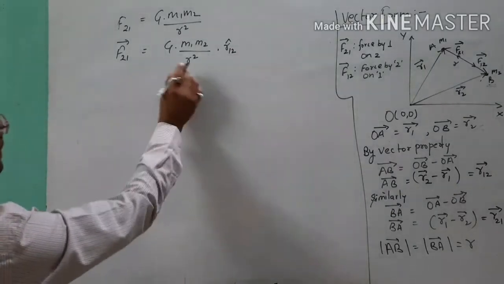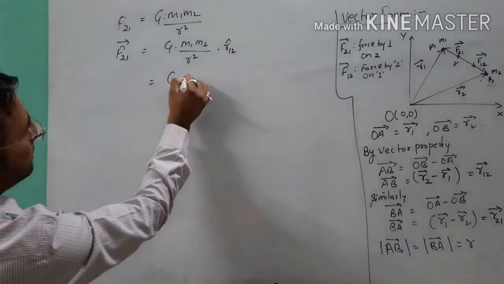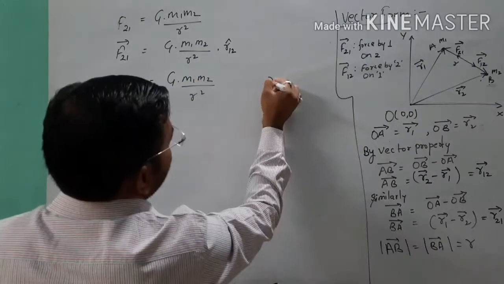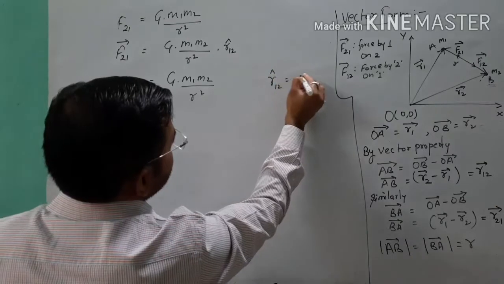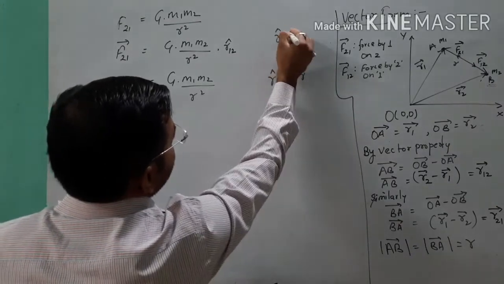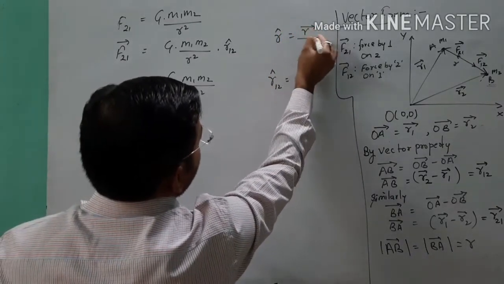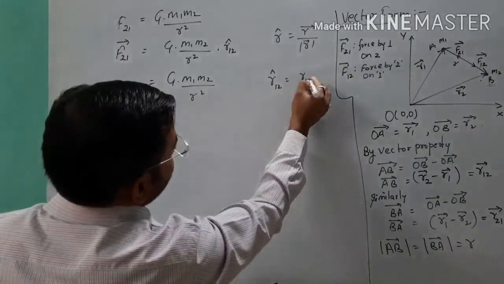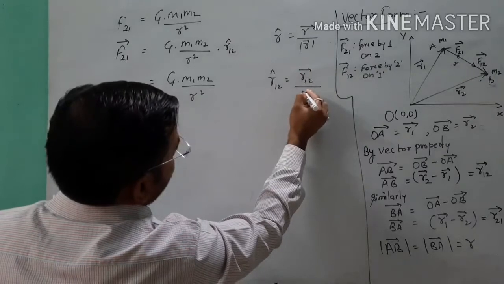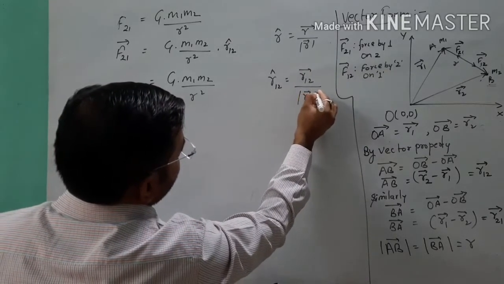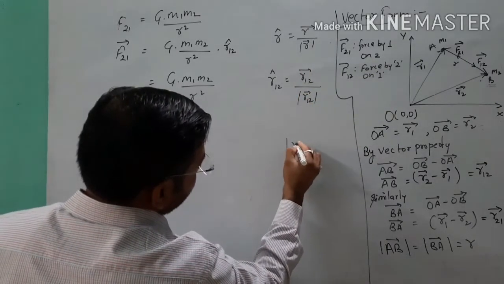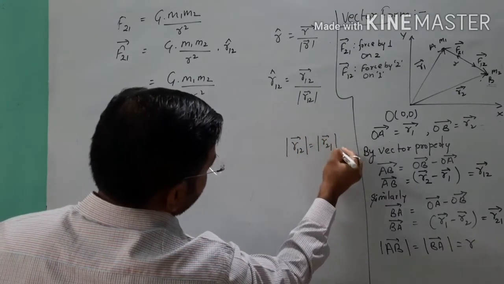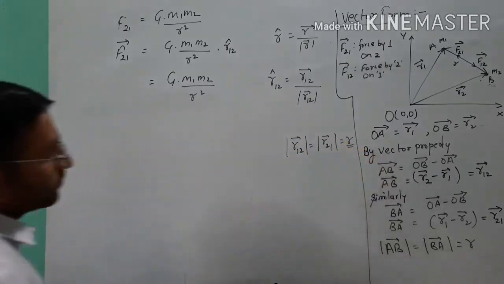Point clear? So when you extend this m1 m2 by R square, you know that R cap, the unit vector, is equal to the vector over the magnitude of this vector. So R12 cap can be written as R12 vector over the magnitude of R12 vector, and listen to one point: the magnitude of R12 vector is equal to the magnitude of R21 vector, which is equal to R. Point clear?